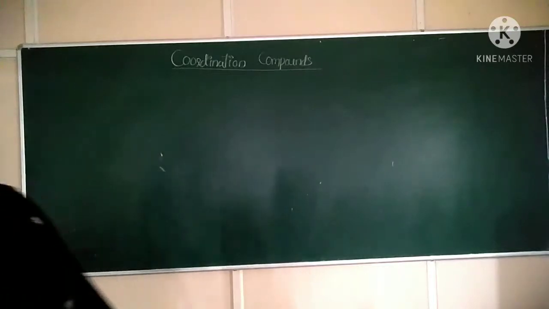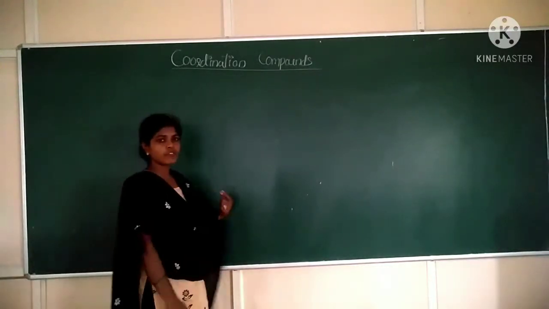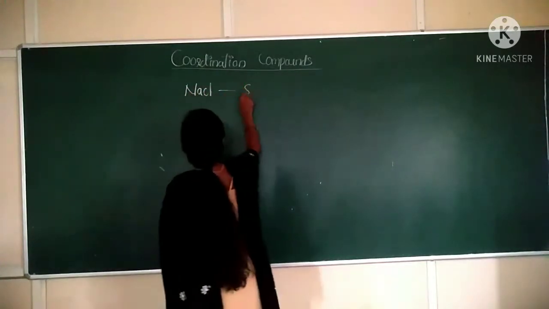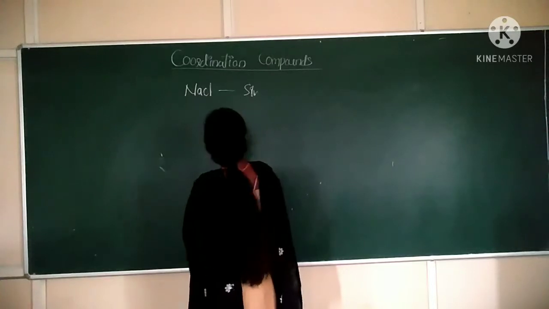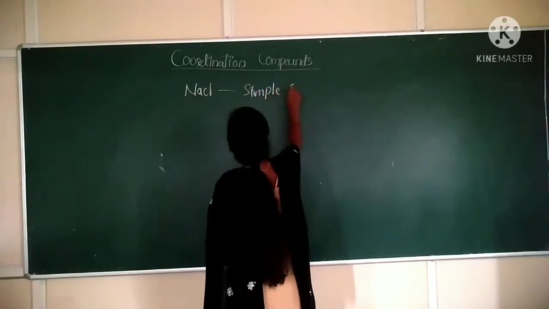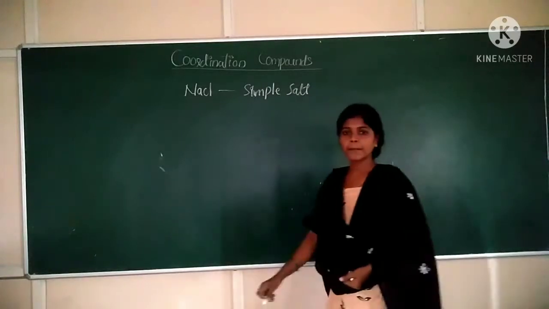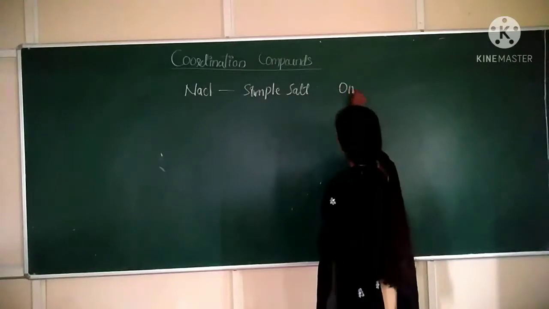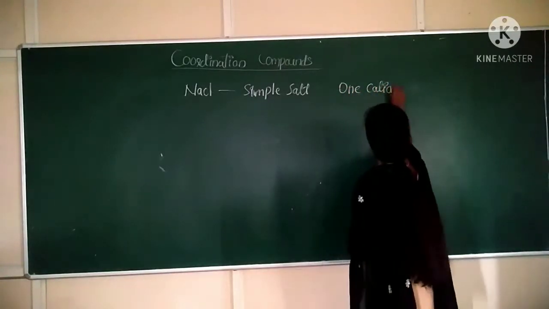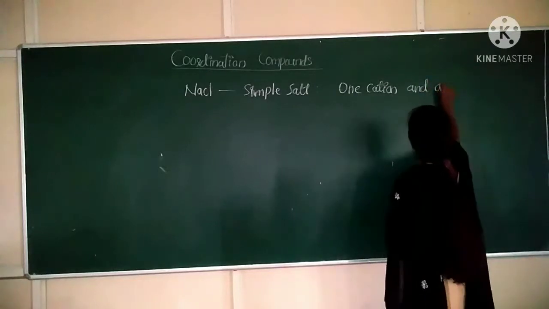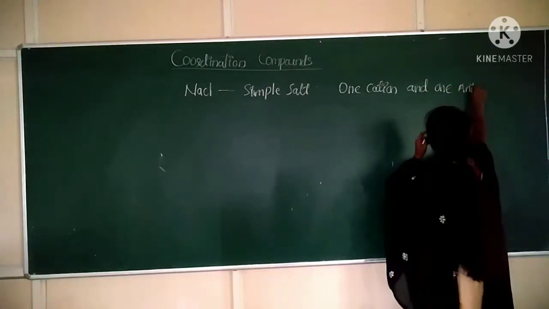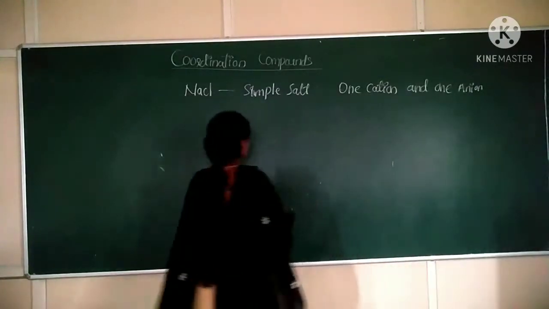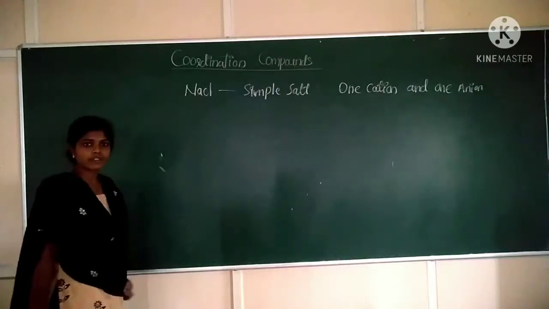Now, how are coordination compounds formed? We know that NaCl is a simple salt. What is a simple salt? Simple salts are those which ionize to produce one cation and one anion. Those are said to be simple salts.